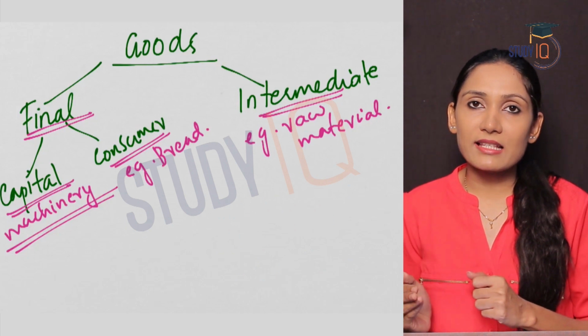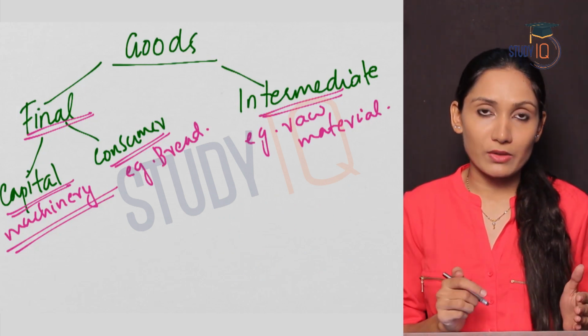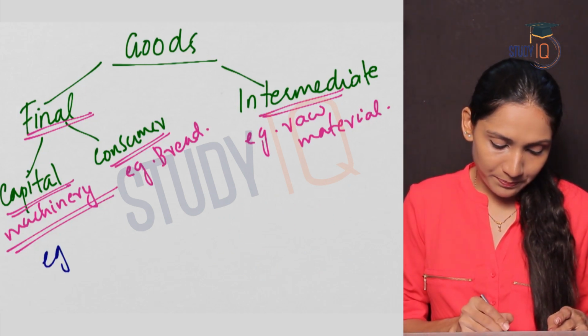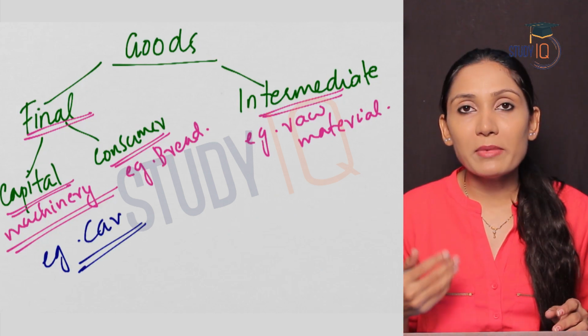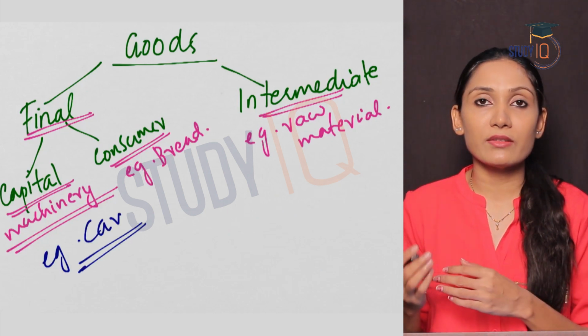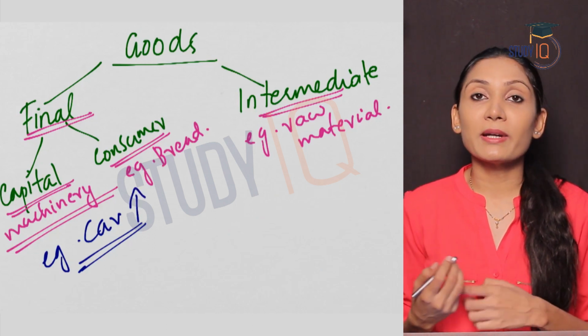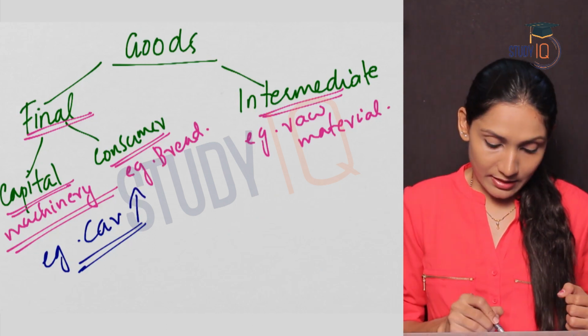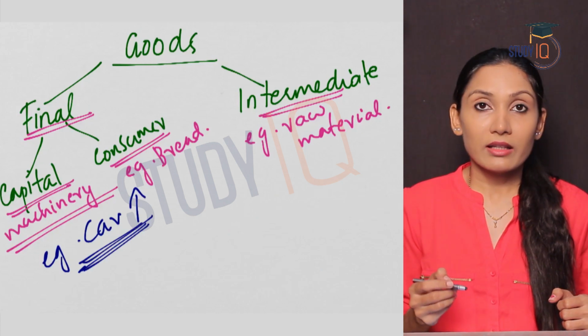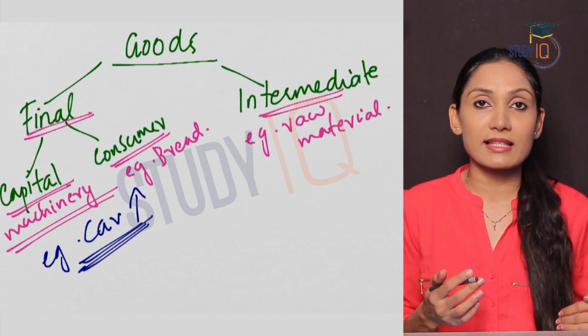Also in some cases, consumer goods become capital goods. Let us see how. Example, car. If a family purchases a car and uses it within the family, it is a consumer good because the car is used by the family for their personal use. So this is a consumer good. The family consumes or utilizes the car.